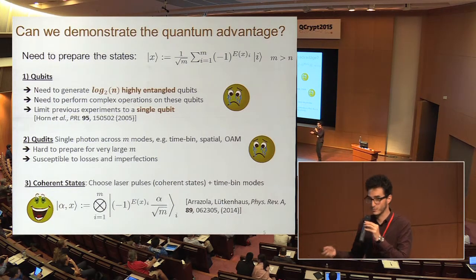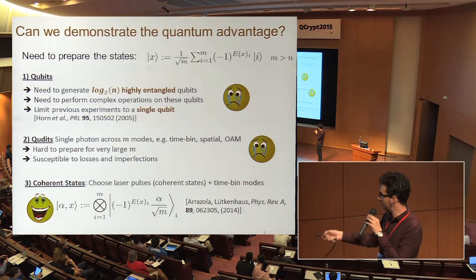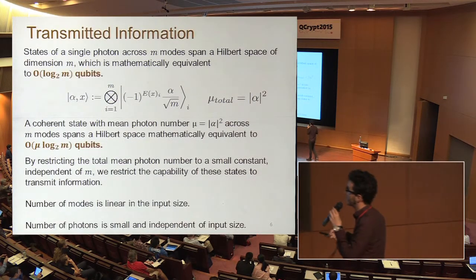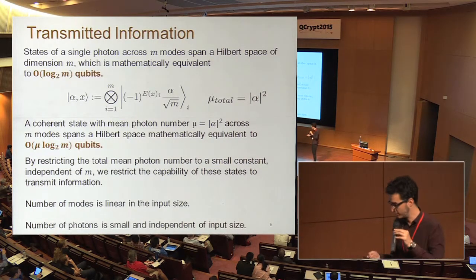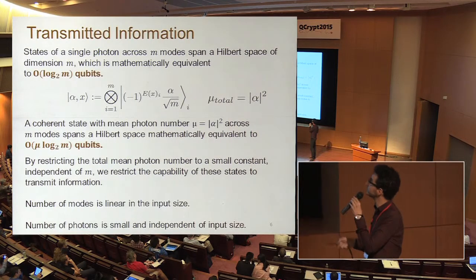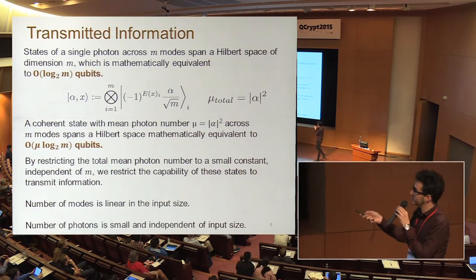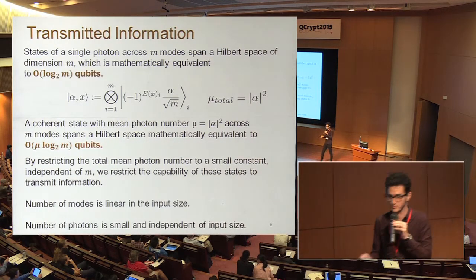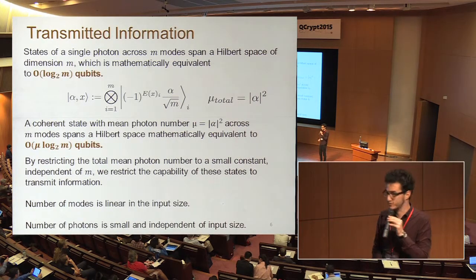So before I tell you what the protocol looks like, where we're using this idea of encoding our states, I'm going to discuss why we're still transmitting exponentially less information than in the classical case. If you consider a single photon across m modes, then any state of a single photon across m modes spans a Hilbert space of dimension m, and this is mathematically equivalent to a state of order log m qubits. So we can transmit at most log m qubits of information.